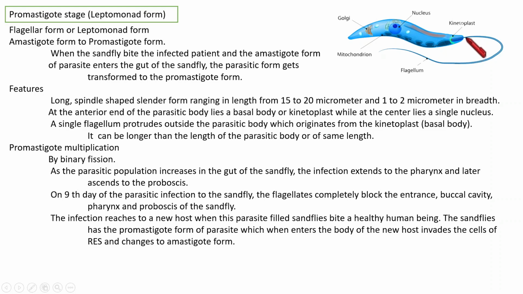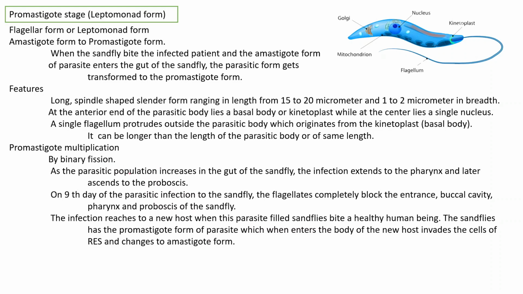And we can see a single flagellum protruding outside the parasitic body, originating from the kinetoplast or basal body. That flagellum can be longer than the size of this promastigote, or sometimes its length is the same as the length of the promastigote stage. That will vary. Then how does it multiply? It also multiplies through binary fission.